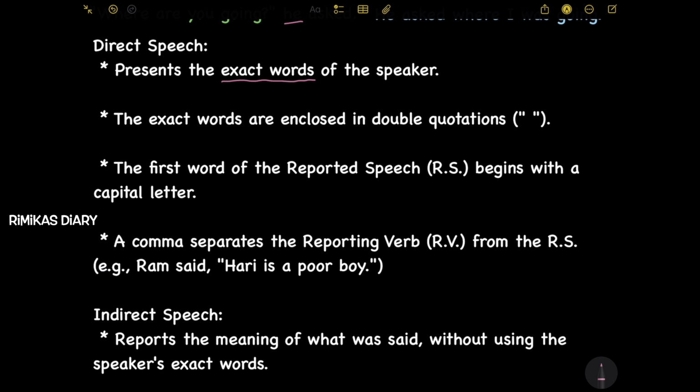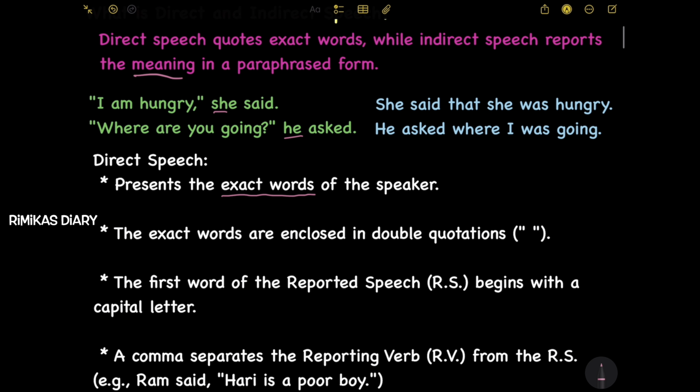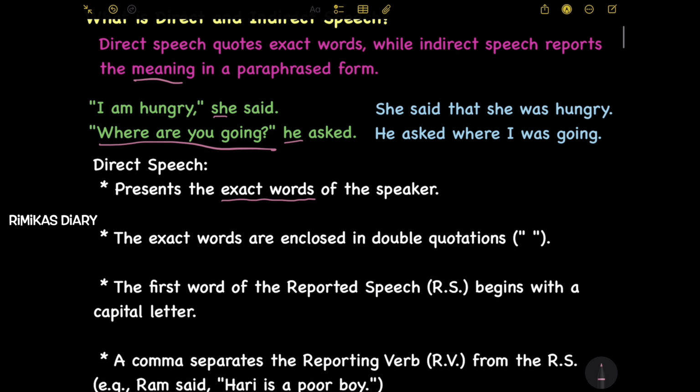Next, the first word of the reported speech, RS, begins with a capital letter. So this part is called reported speech. The first word of the reported speech starts with a capital letter.